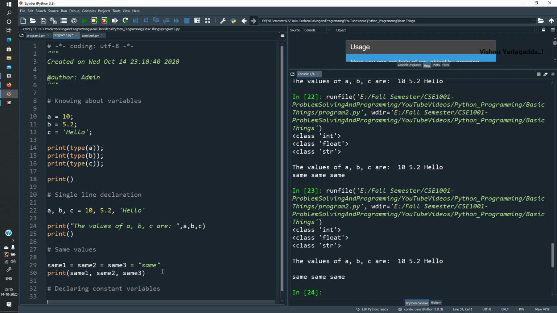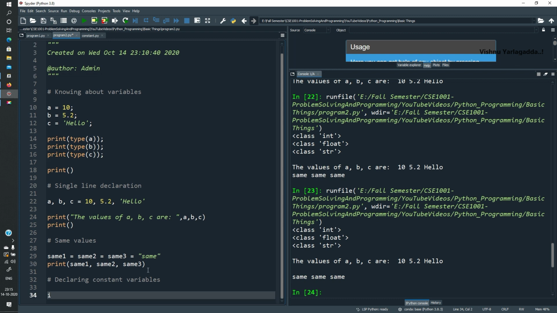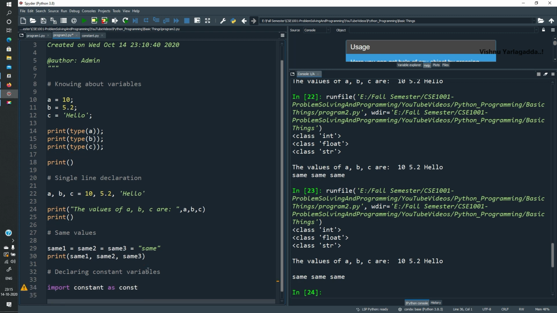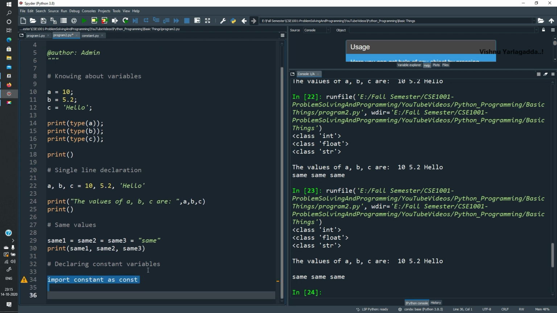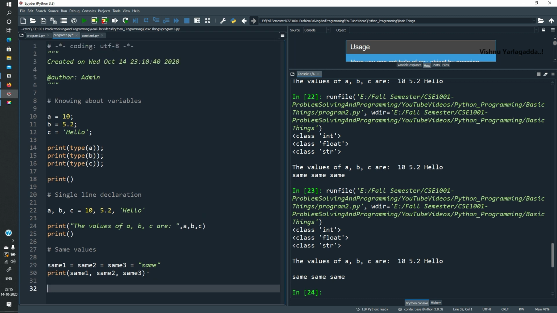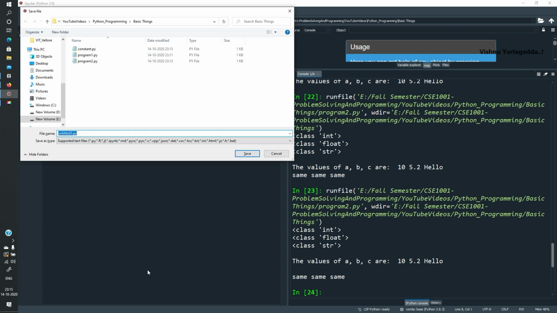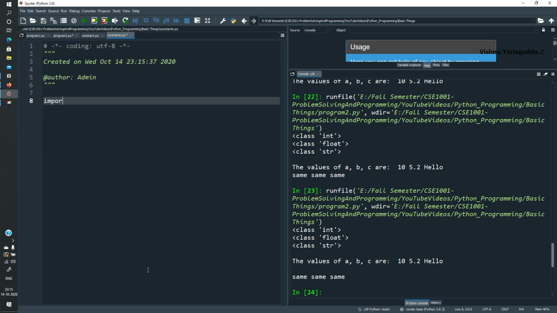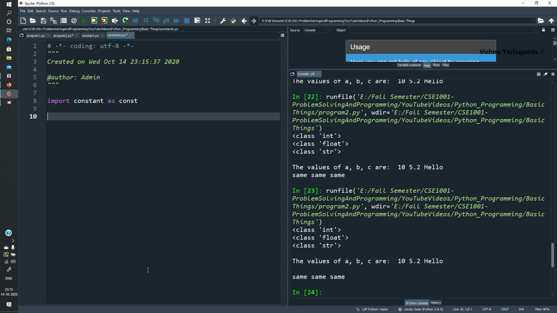So what I am going to do here is import constant as const. This should be the first statement. I can create a new Python file with Ctrl N, then save it with Ctrl S as constants.py, the constant demonstration. So import constant as const.